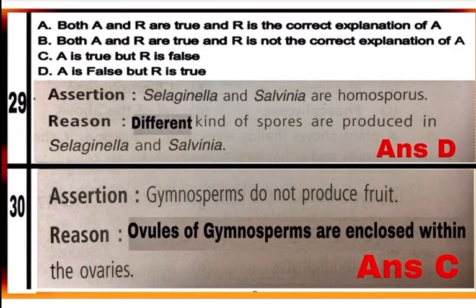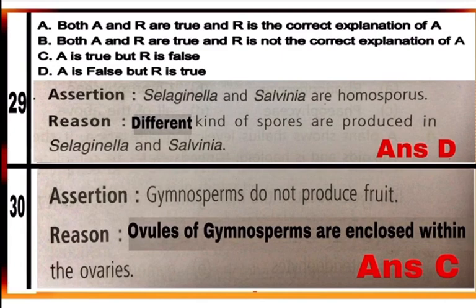Question 29. Assertion statement. Selaginella and Salvinia are homosporous. This is false statement. They are heterosporous and not homosporous. Reason statement. Different kind of spores are produced in Selaginella and Salvinia. This is true. Selaginella and Salvinia produce two types of spores, macro or large and micro or small spores. So option D is correct. A is false and R is true.